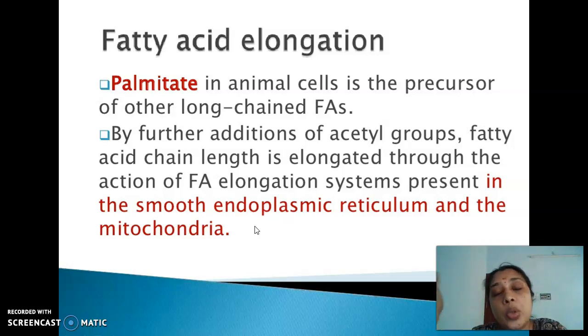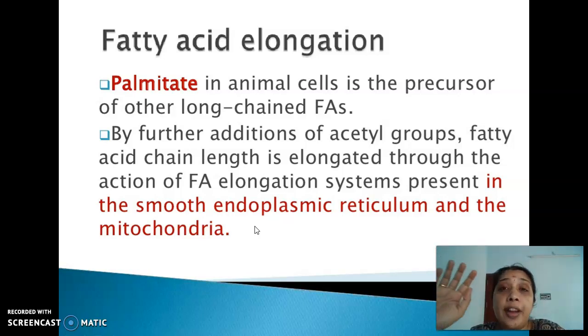So what do we mean by microsomal chain elongation? Microsomal chain elongation is nothing but the extension of palmitic acid to give rise to very long chain fatty acids, which is happening in the microsomes and carried out by the microsomal chain elongase system. The reaction involves all the same steps which were happening in the cytosol also, that is condensation, reduction, dehydration and reduction.